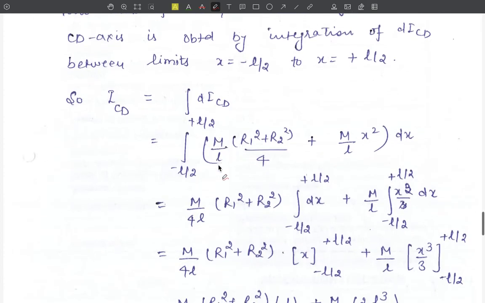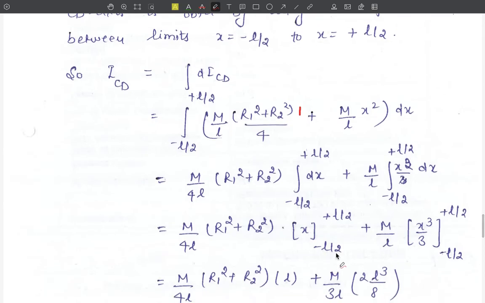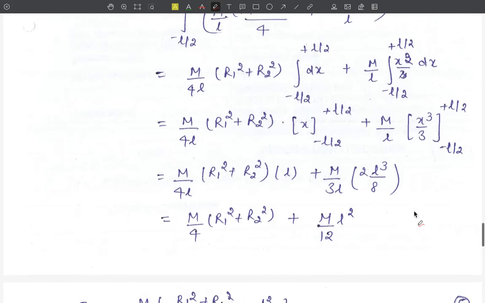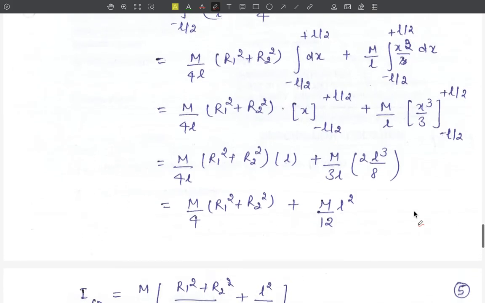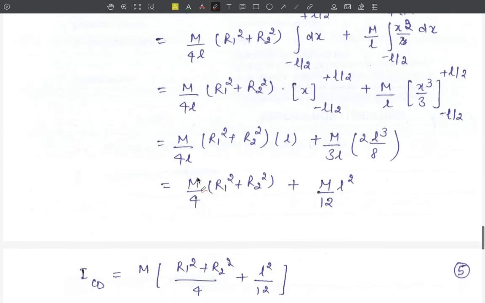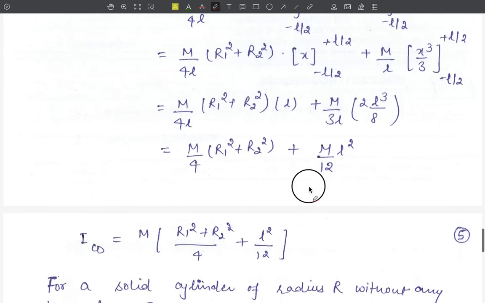Now m upon 4l into r1 square plus r2 square is a constant term, and integration of 1 is x between the limits minus l upon 2 to plus l upon 2, plus here m upon l is a constant term, and integration of x square is x cube upon 3 between the limits minus l upon 2 to plus l upon 2. Using the limits here and upon calculations, we get the moment of inertia about the CD axis, that is I CD, to be equal to m upon 4 into r1 square plus r2 square plus m upon 12 into l square. This is the required moment of inertia.